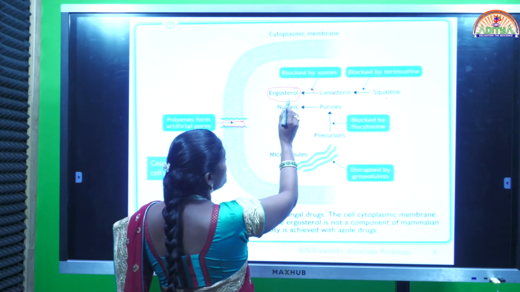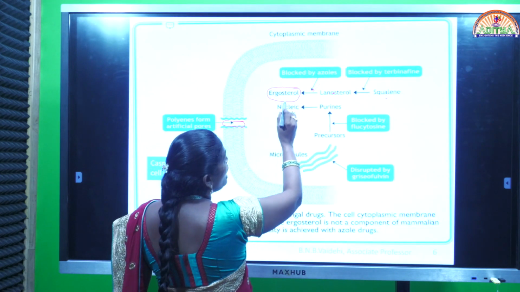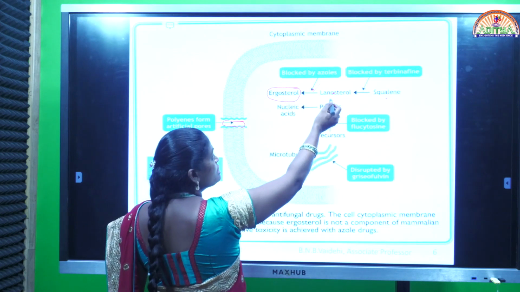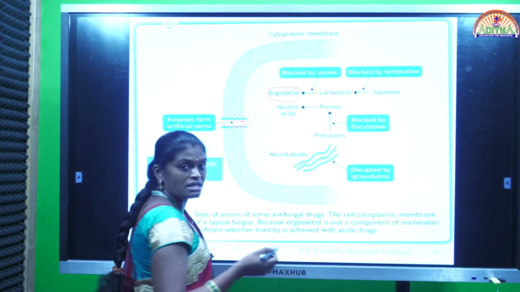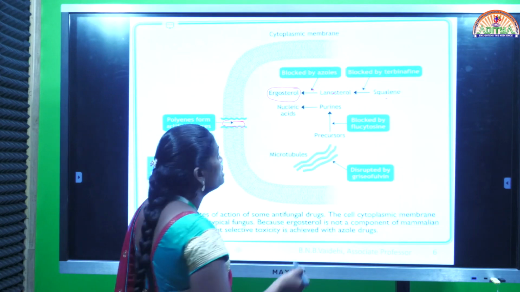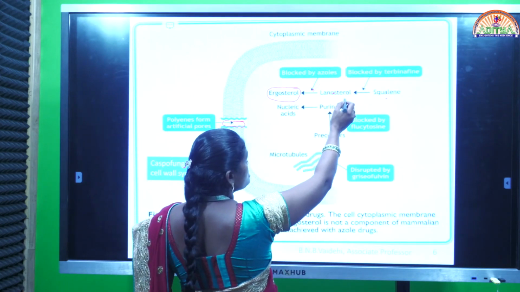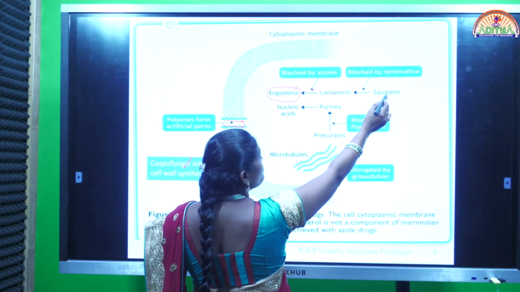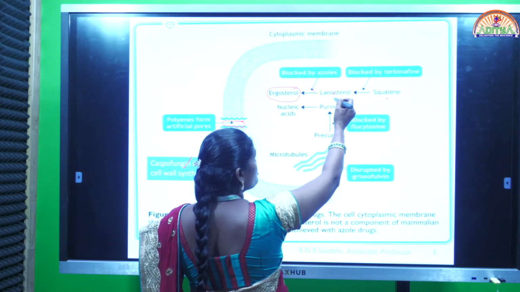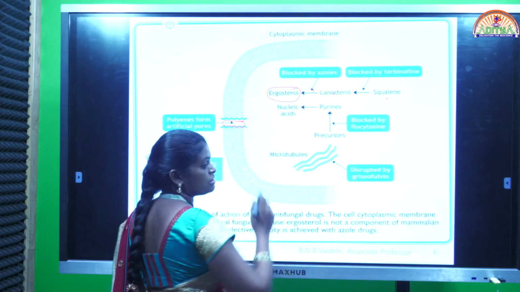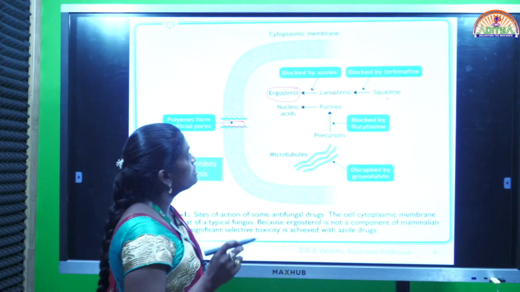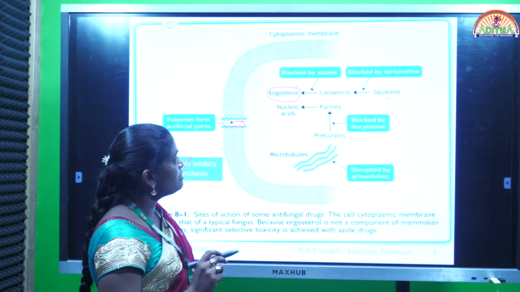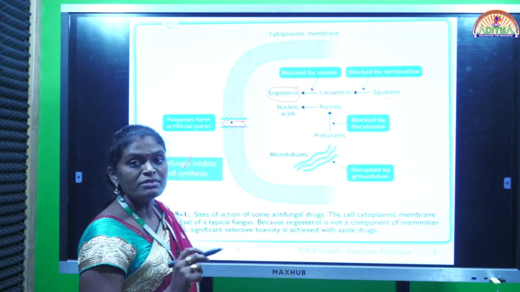Okay, we can inhibit ergosterol synthesis either by inhibiting lanosterol to ergosterol conversion or by inhibiting lanosterol, which is an essential component. So how can we inhibit lanosterol synthesis? The primary compound for lanosterol is squalene. So if we inhibit the synthesis of lanosterol, we can inhibit ergosterol also. A drug like terbinafine inhibits synthesis of lanosterol from squalene.